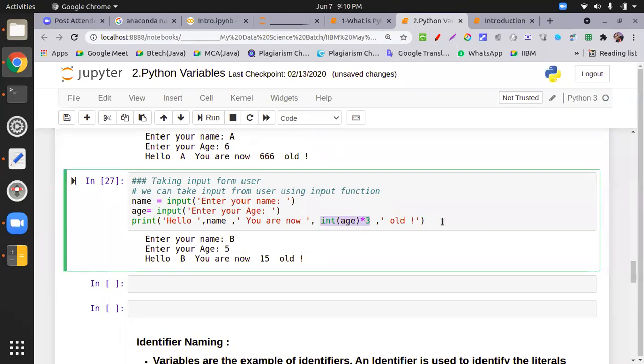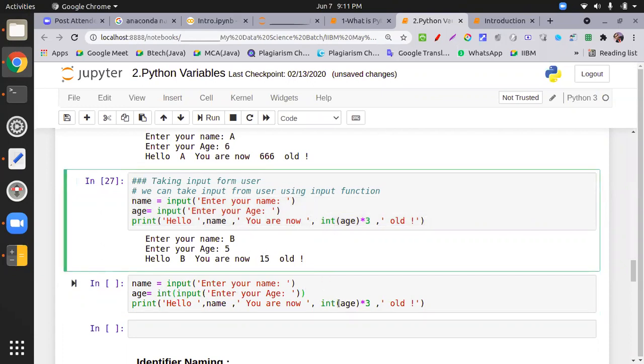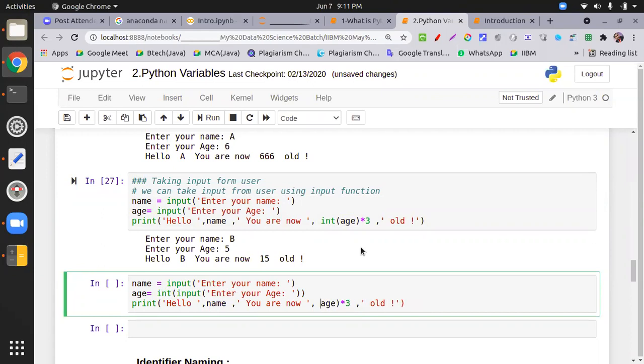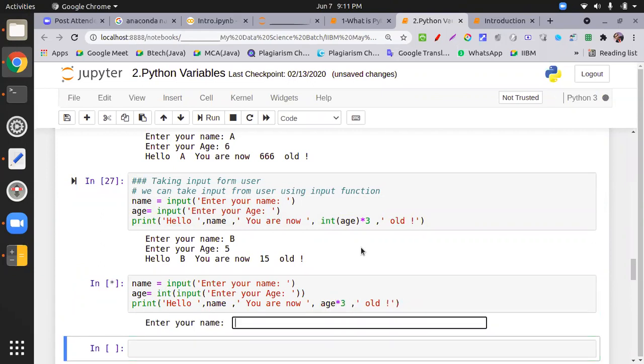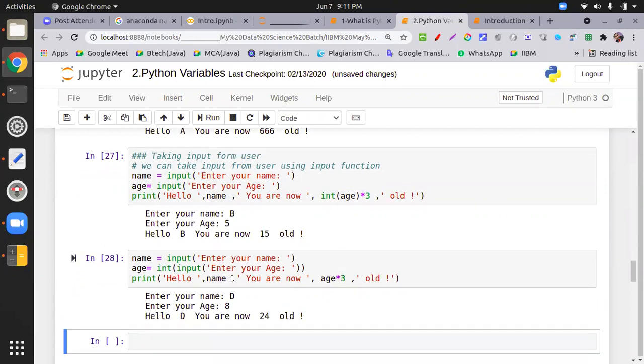In that case I encapsulate the input function inside int. Now there are two approaches, so choose what suits your logic.